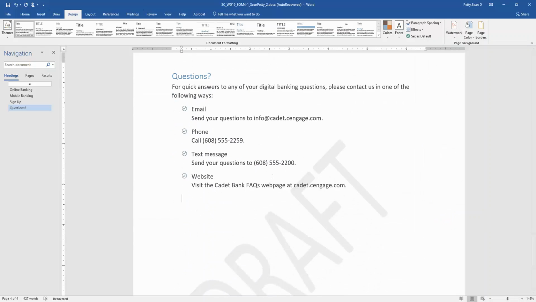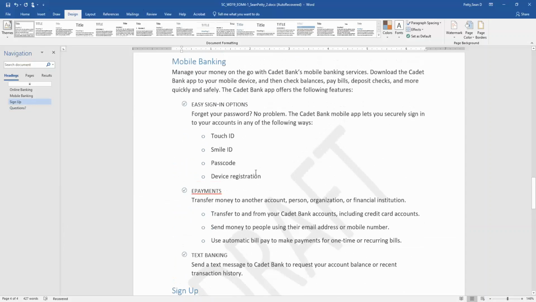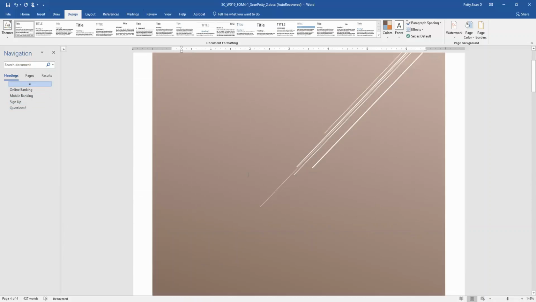It's just for my particular system, it is not working the way it should. Okay, so the last step was to insert the cover page. So here we have our cover page.